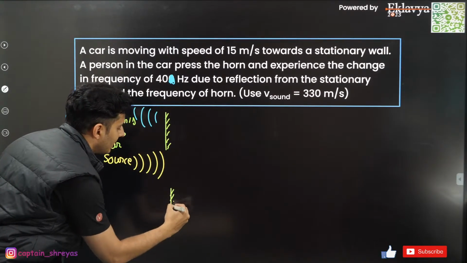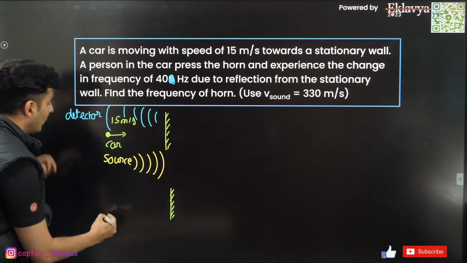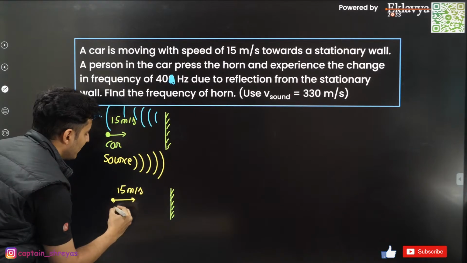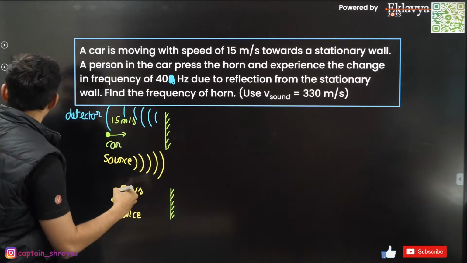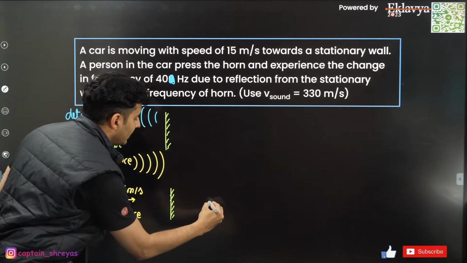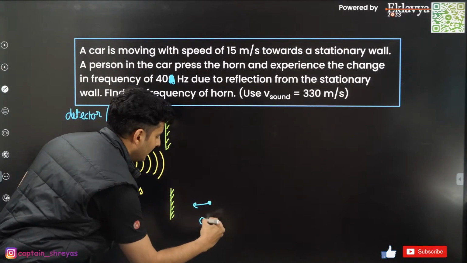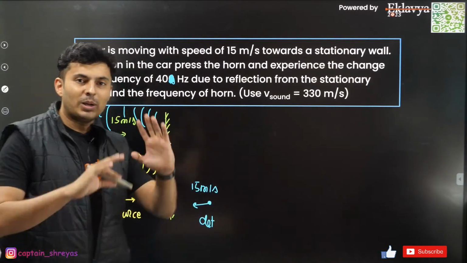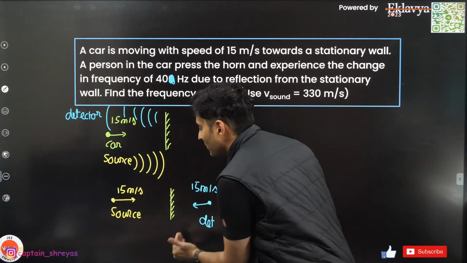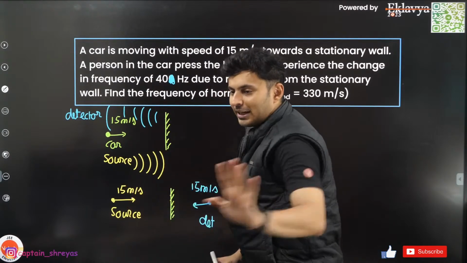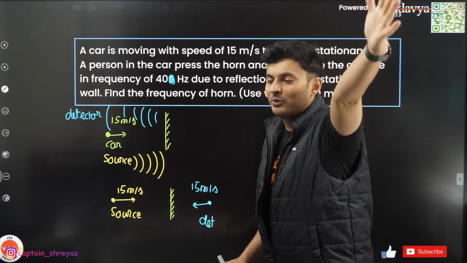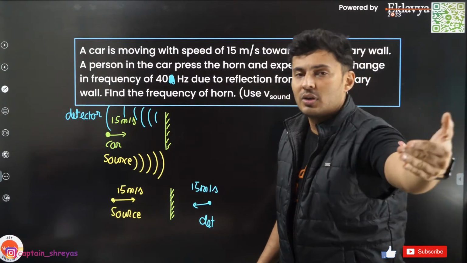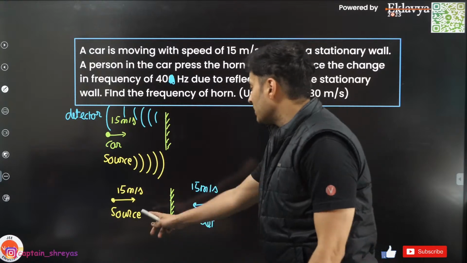How many of you remember this technique? I have told you this technique long time back. So assume that the source is moving like this with speed of 15 meters per second. And imagine the detector is here like this. So this is the detector and he is moving with 15 meters per second. Now isn't this a simple problem? Now forget that there is a mirror or there is a wall or reflector. Just forget about it. How many of you remember this technique? If you didn't know, now you know it. You can use it for BITSAT, for CUET, for MHT CET or for JEE Advanced. Now you can solve this.